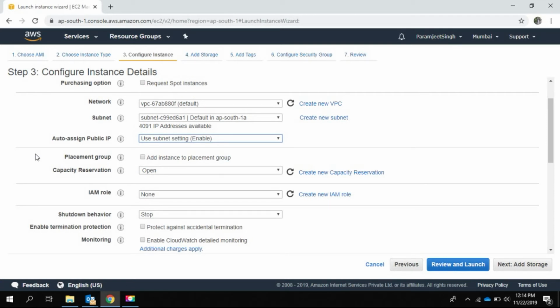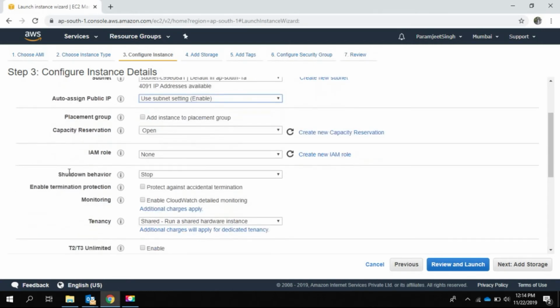Capacity reservation. Capacity reservation reserves the capacity for your EC2 instance in the specific availability zone. So if you launch an instance in the capacity reservation and if it matches the attributes basis on the instance type, platform and availability zone, the instance will be launched. Next is IAM role. IAM role automatically deploys AWS credentials to resources that assume it. It is basically used to talk or to get integrated with other AWS services to perform the specific actions.